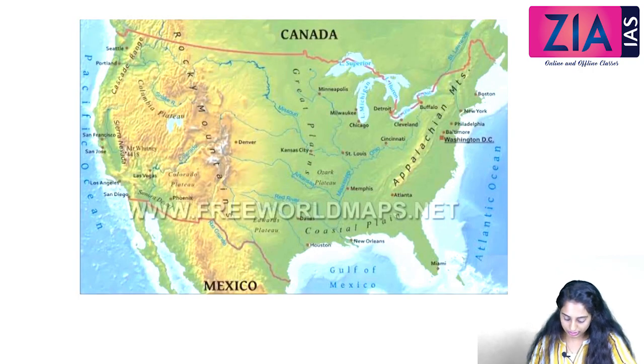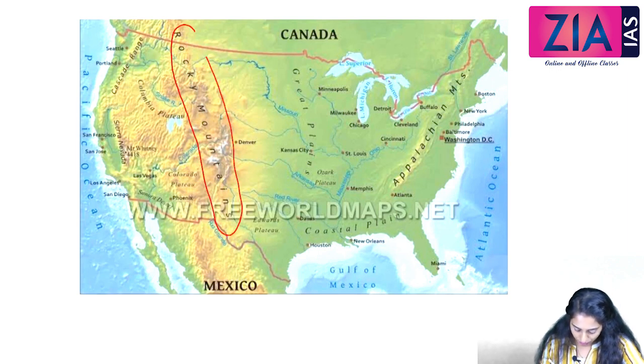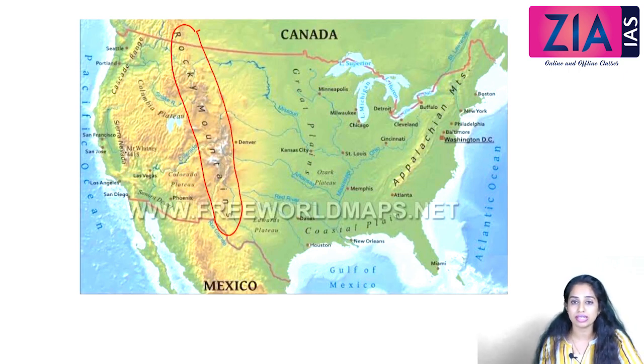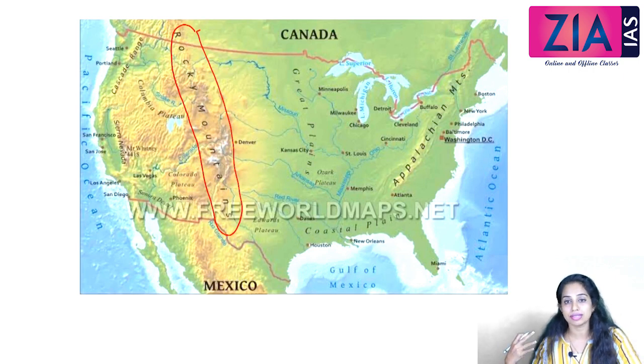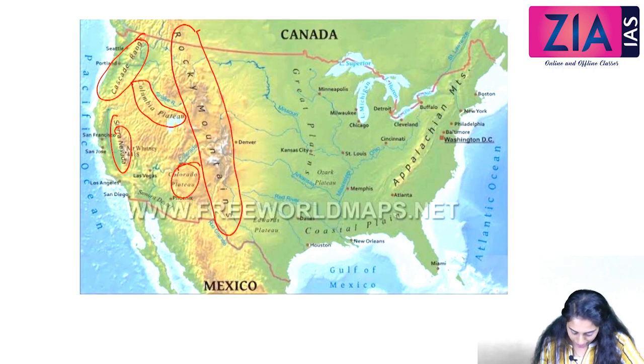While talking about the physical geography of the US, we can map the Rocky Mountains here. We have already discussed the importance of the Rocky Mountains. The Rocky Mountains are the largest mountain series in the North American subcontinent. It starts from Alaska, stretches towards Canada, moves towards the US, and ends in Mexico and towards Central America or the Caribbean islands. And we have the Cascade Range, Columbia Plateau, Sierra Nevada, and the Colorado Plateau here.